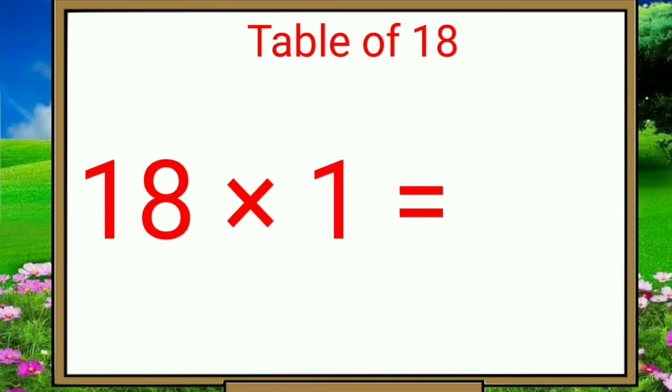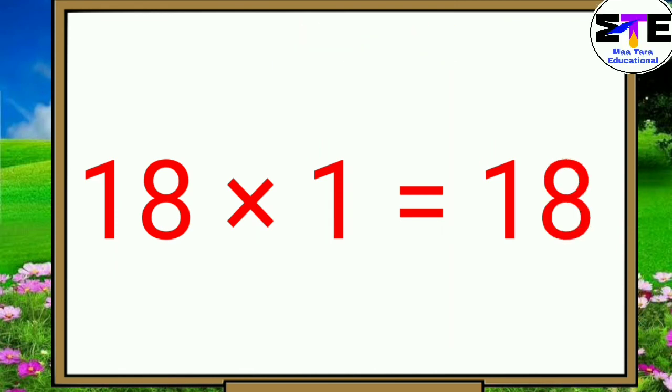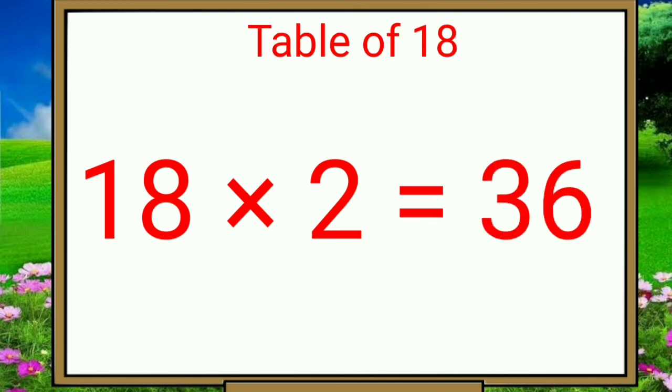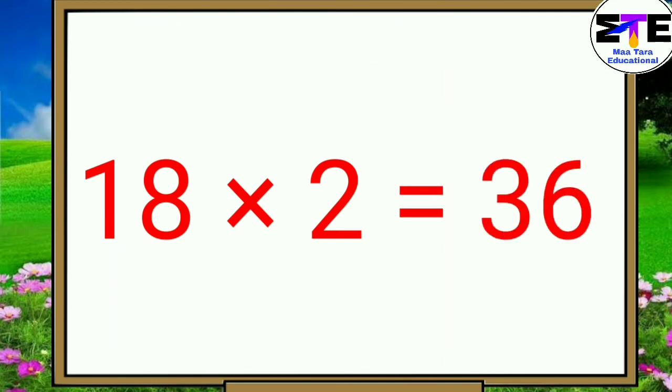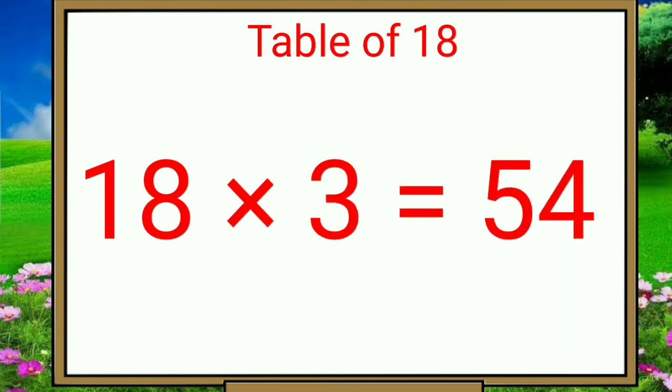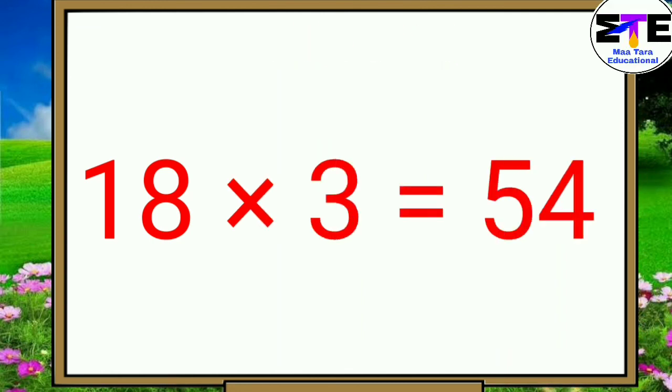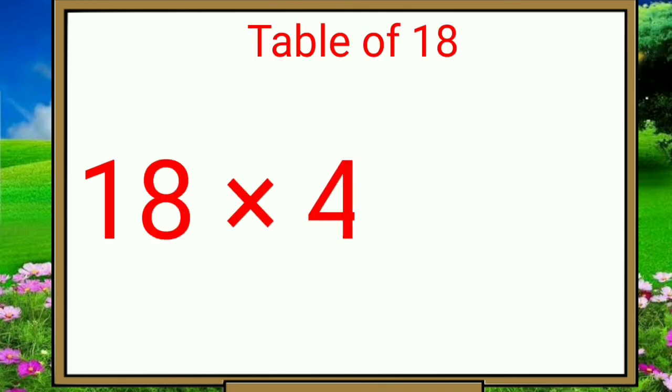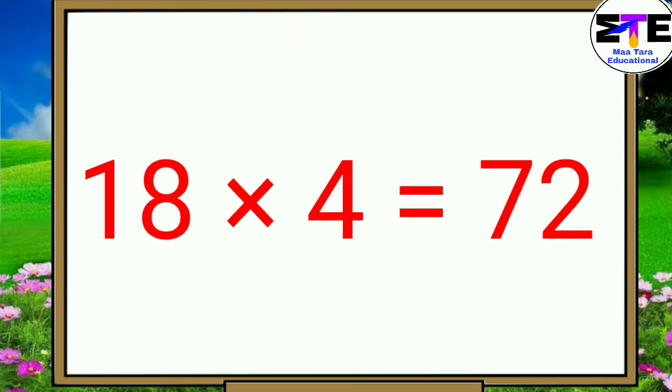18 ones are 18. 18 twos are 36. 18 threes are 54. 18 fours are 72.